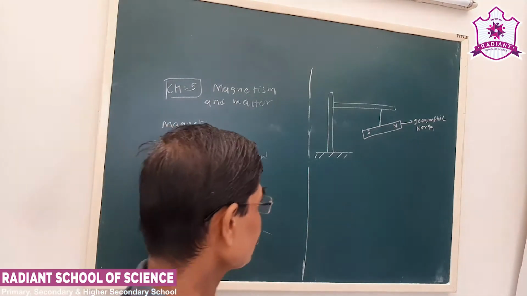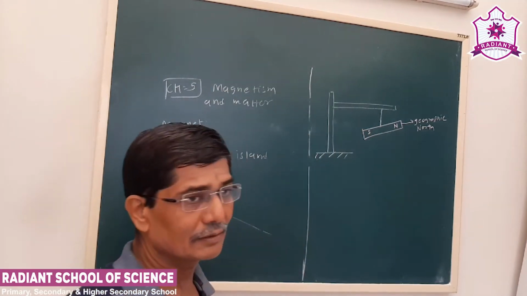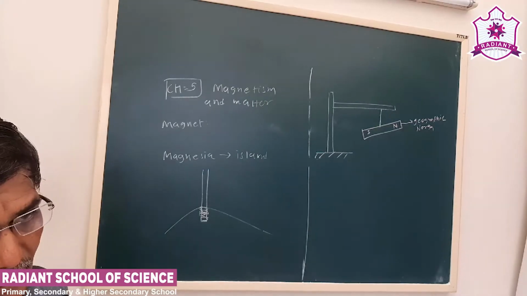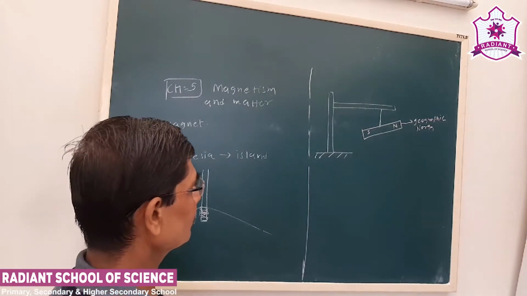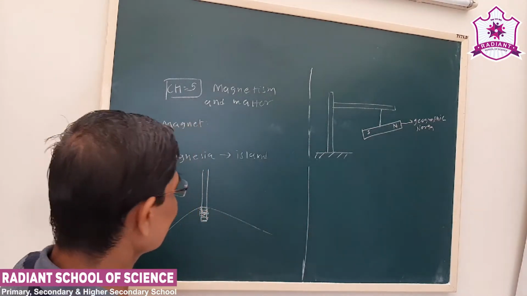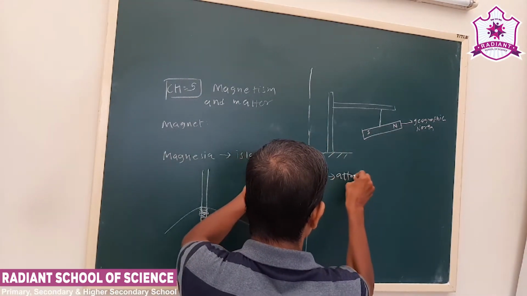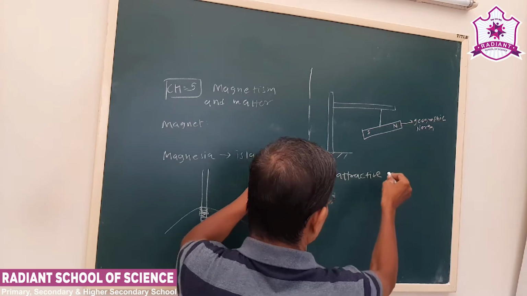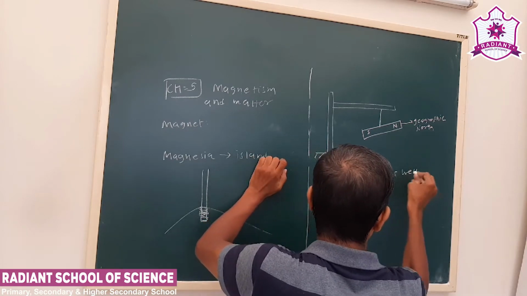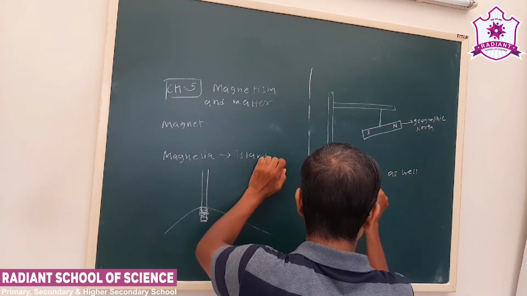So now, what is the property of a bar magnet? In a magnet, the magnetic force is attractive as well as repulsive.